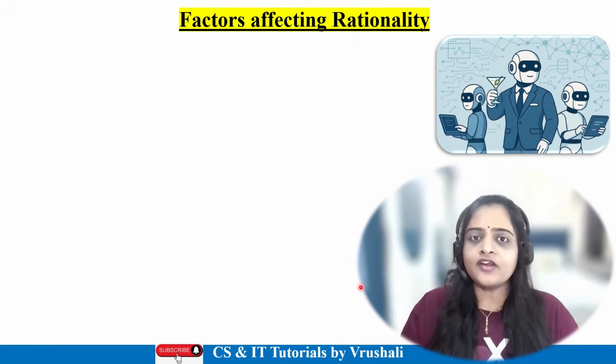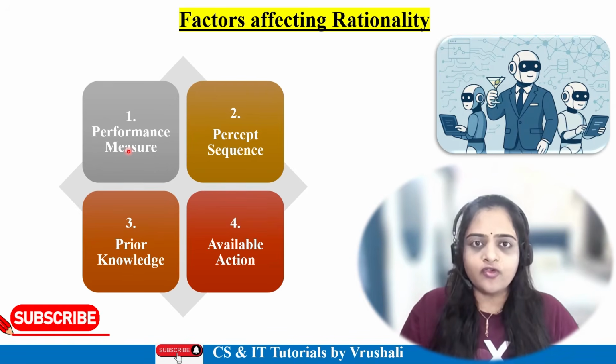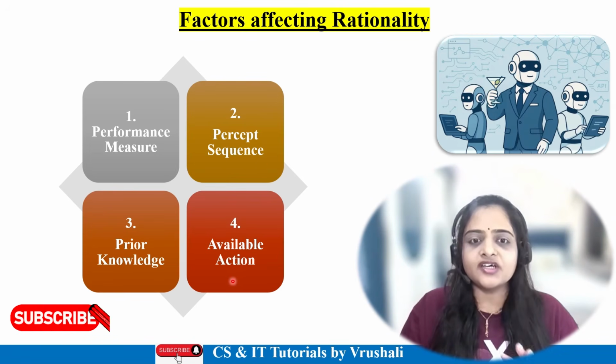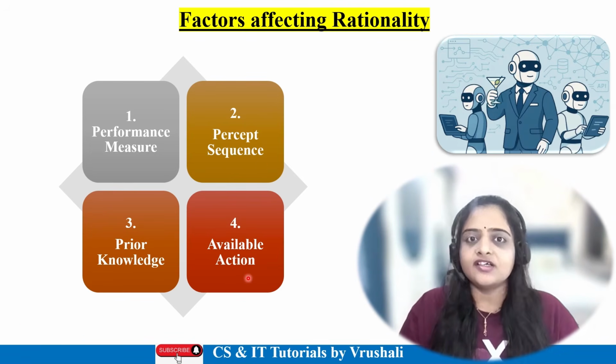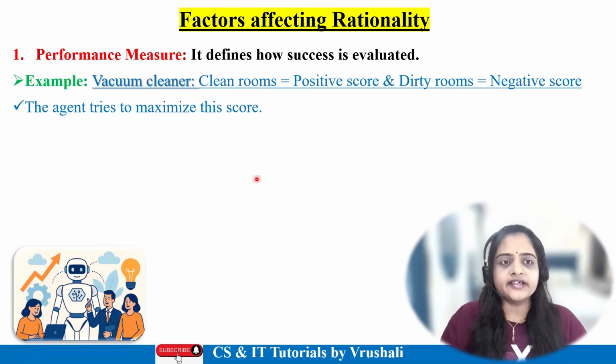Now, there are four main factors which affect rationality: performance measure, percept sequence, prior knowledge, and available action. So let's understand one by one. The first factor is called performance measure. It defines how success is evaluated. For example, a vacuum cleaner.